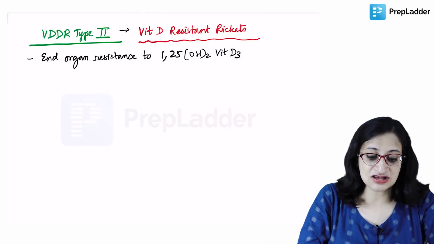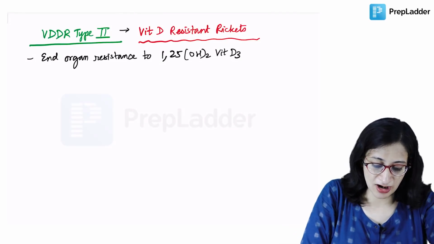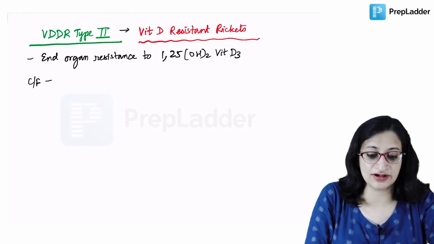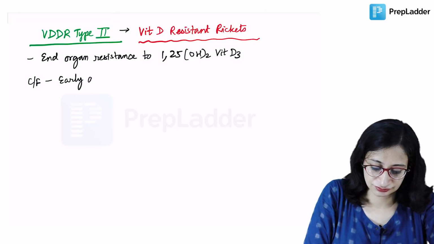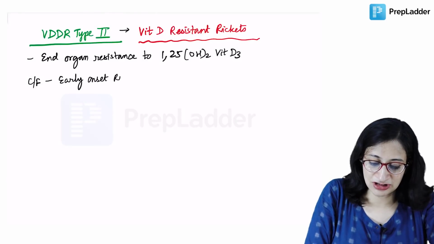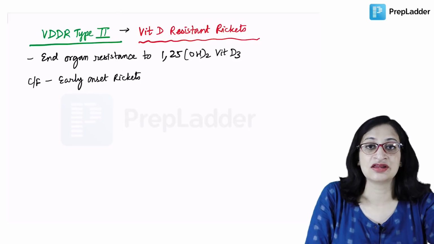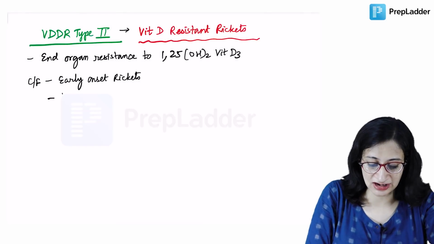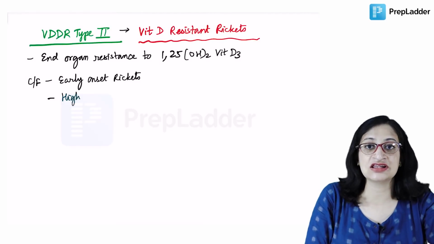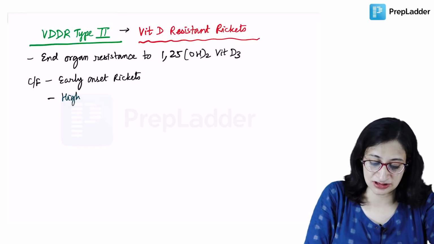Okay. And there are some other clinical features also. Apart from the clinical features of rickets that we already discussed, there will be early onset rickets. There can be a similar history in the siblings. And there is a high prevalence of alopecia in this disorder. Though the exact cause is not known, it is seen that these children have sparse or absent hair.